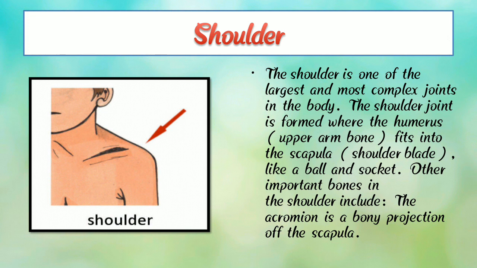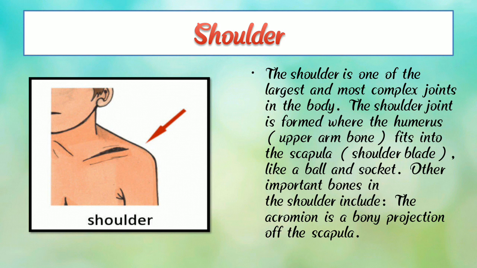The shoulder joint is formed where the human's upper arm bone fits into the scapula, or shoulder blade, like a ball and socket. Other important bones in the shoulder include the acromion, a bony projection of the scapula.